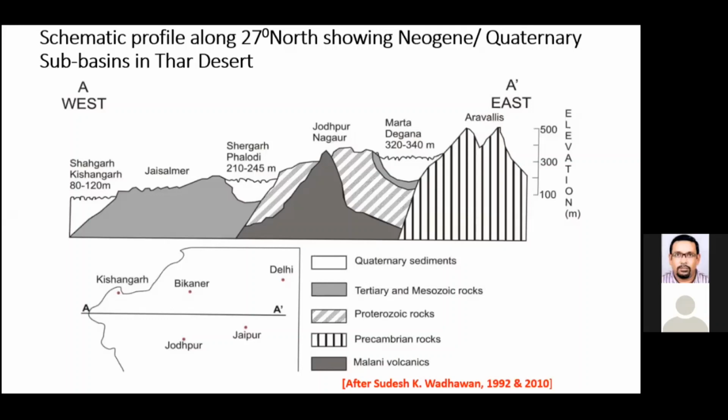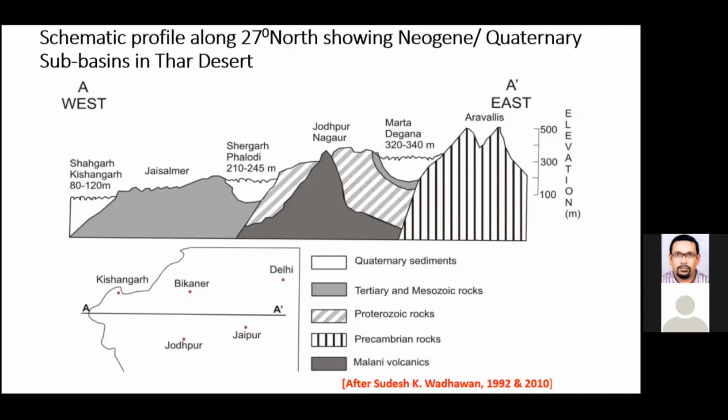This is one inference. The other important inference is that the dune fields here occur at different elevations with respect to mean sea level. So there is a fall, and this has been interpreted if you superimpose the lineaments and other tectonic features. This is interpreted as half grabens. There is a step-like fall as you move from east to west.